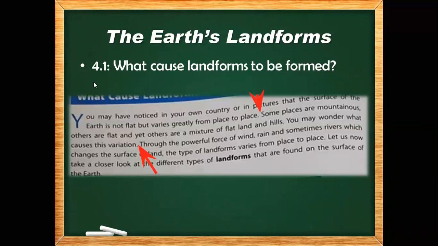Yes, Marwan, can you read it? Okay, sir. Some places are mountains.